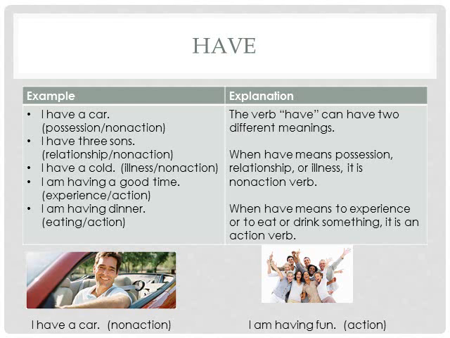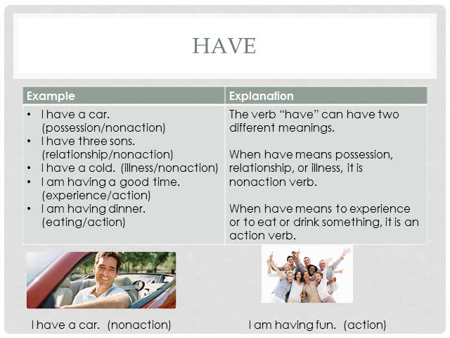Now again, just to say this again, the important thing about knowing about non-action verbs is that these ones are never going to be used in the continuous tense. So we're not going to say I am having a car, or I am having 3 sons, or I am having a cold, even if those things are in progress right at the moment. But let's look at the other forms of have. So I'm having a good time. What this is describing is an experience. Okay, and in this case it can be used in the progressive. Or I am having dinner. In this one it's describing eating. So it can be used in the progressive.